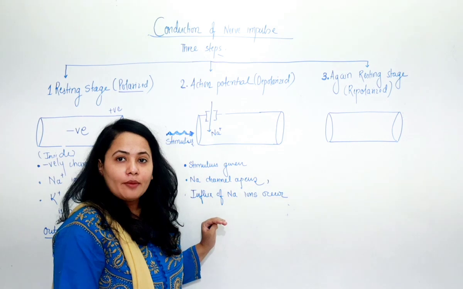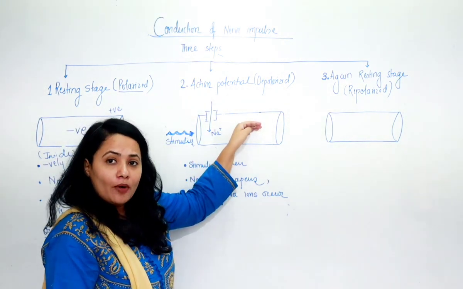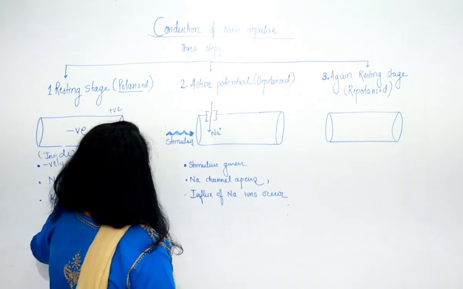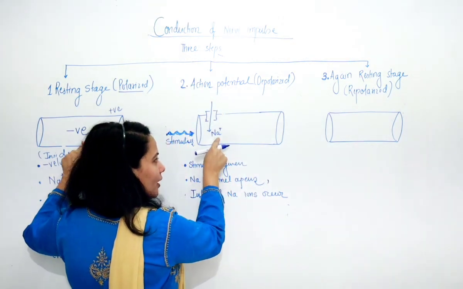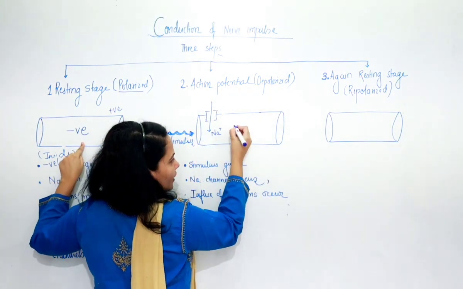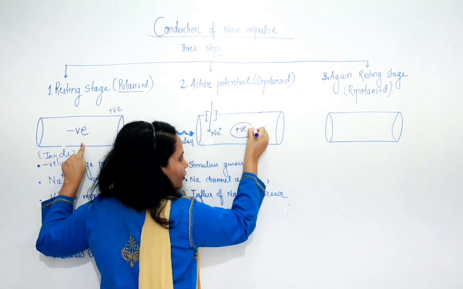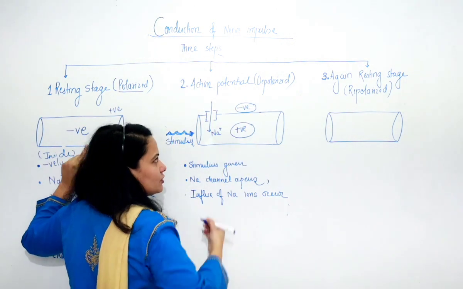Simultaneously, what will happen? The inside will become more positive and the outside will become negative. So exactly the opposite condition. Because of the entry of sodium ions into the neuroplasm, inside becomes positively charged, remember, and outside it becomes negatively charged.